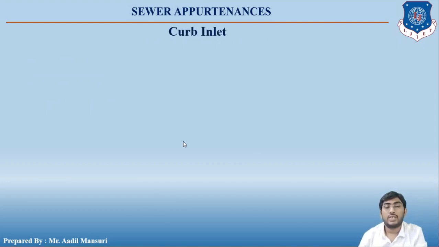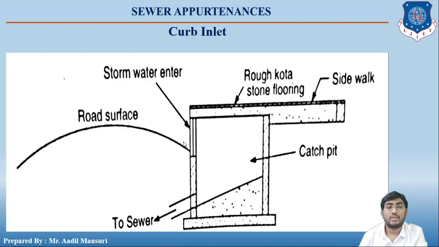The first one is the curb inlet. You can see the picture of the curb inlet, right? You can see the road surface, and adjacent to the road surface there is a pavement or a walkway, right? So between the road surface and the walkway there is a vertical opening which is provided for storm water to enter.